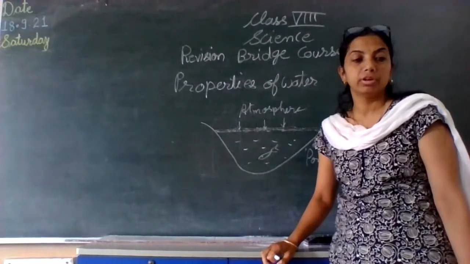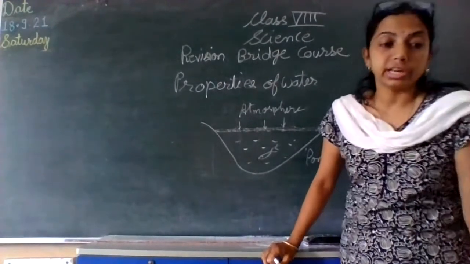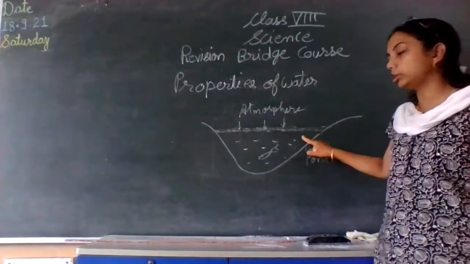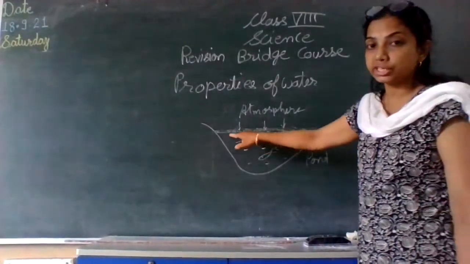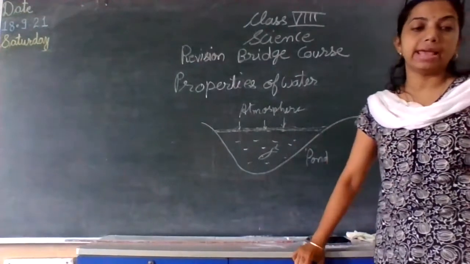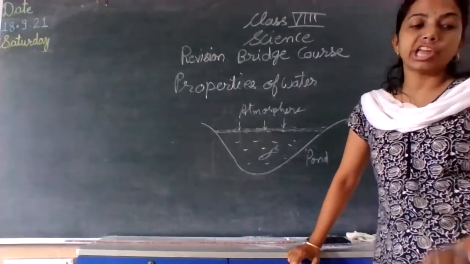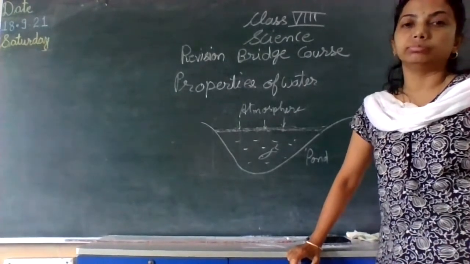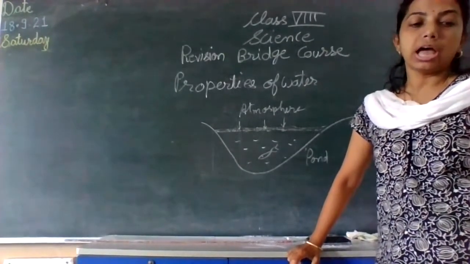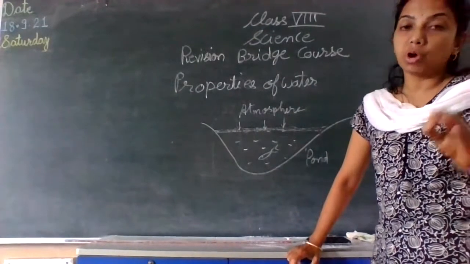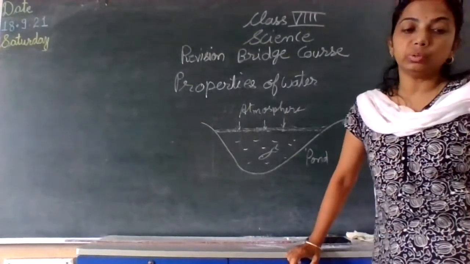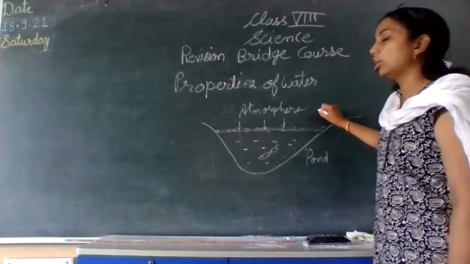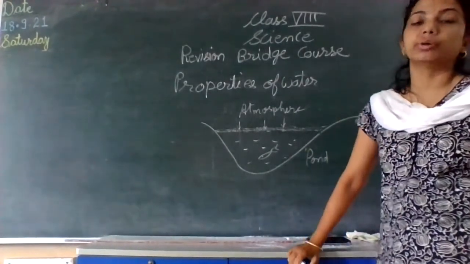where the water organisms survive. So it is understood that the temperature of surface water, which is on the top layer, only changes, not the water present at the bottom. Okay, and thus this bottom water is not going to change along with the change in the atmospheric temperature.